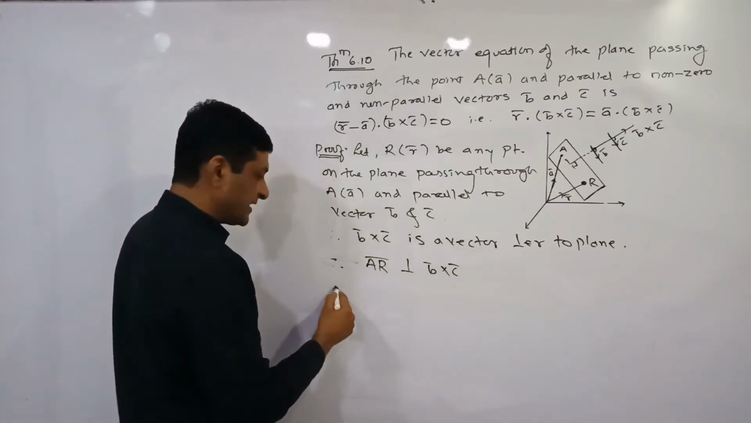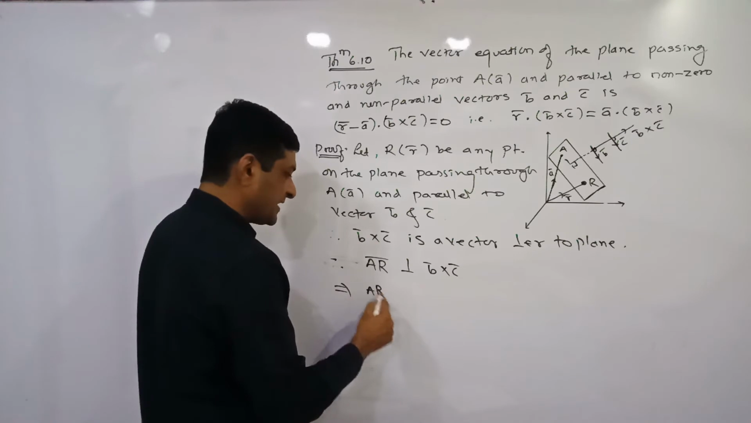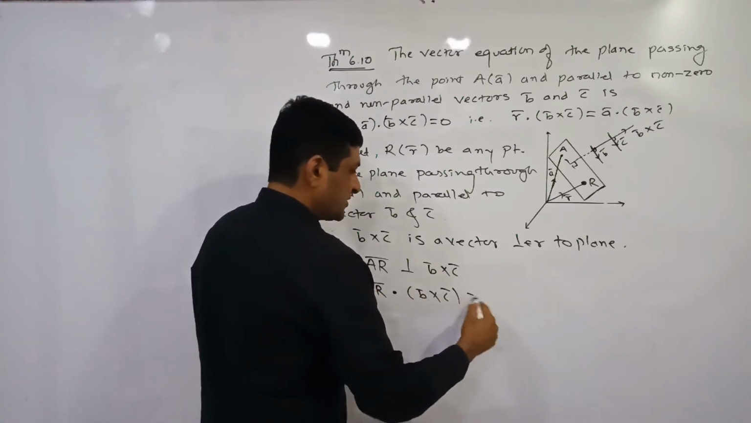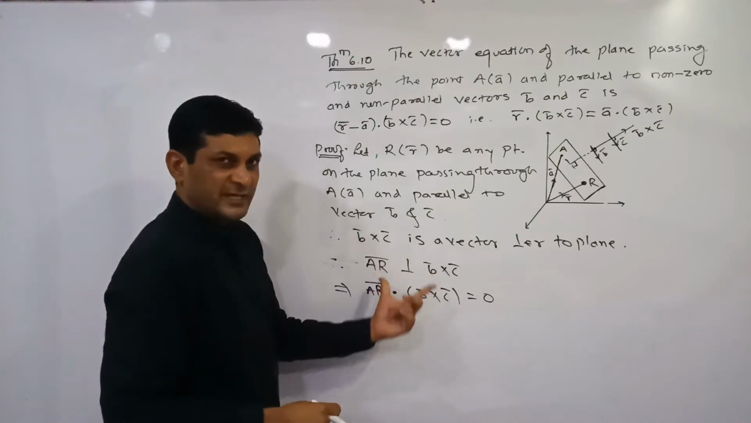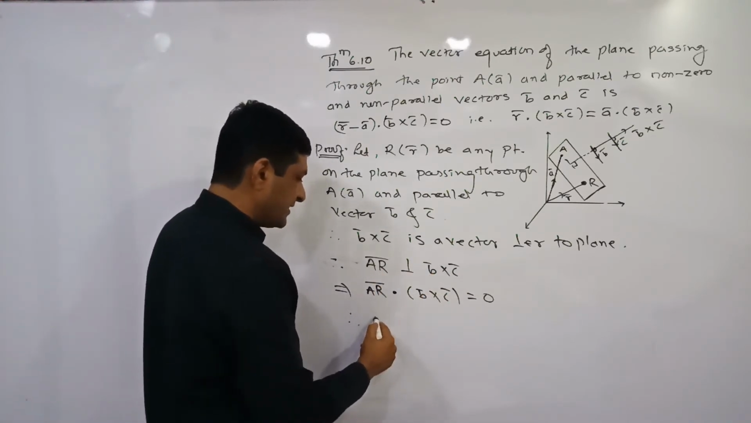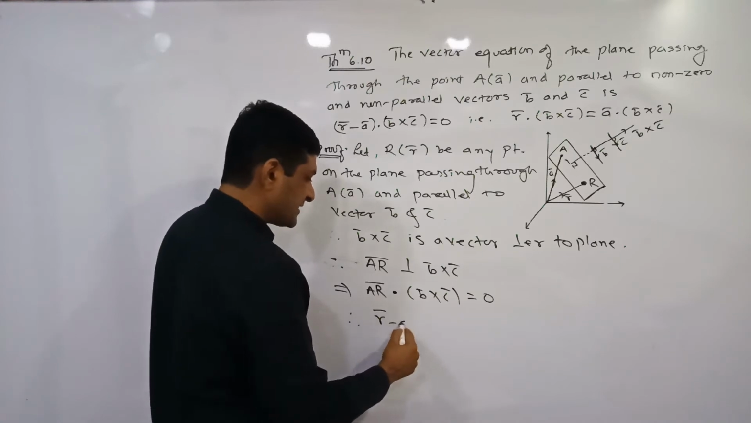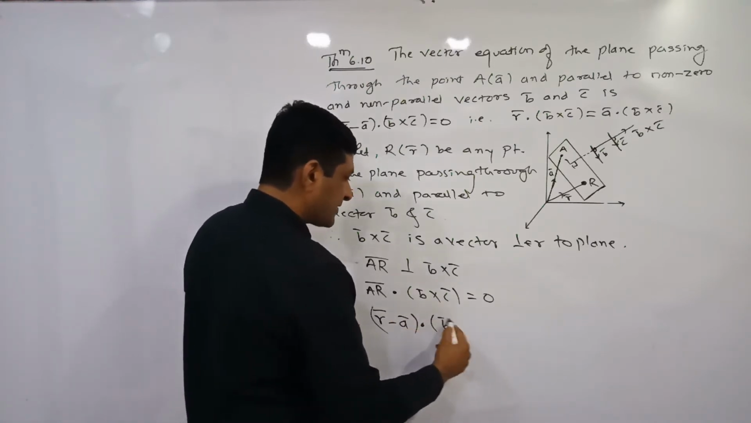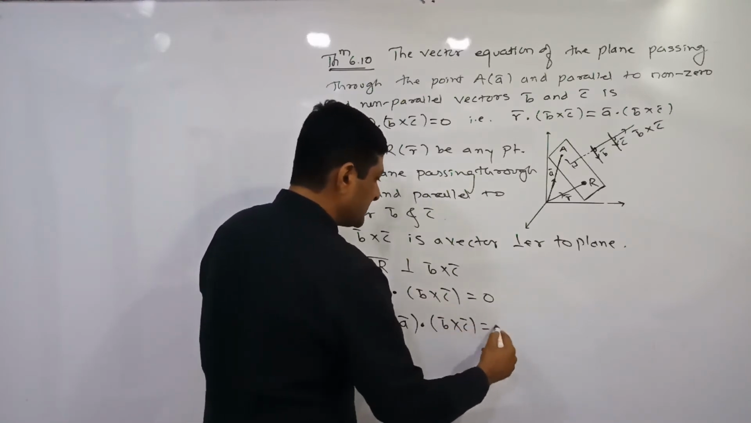Since these two vectors are perpendicular, their dot product will be equal to 0. We know that if two vectors are perpendicular, their dot product is 0. Therefore AR bar in terms of position vectors can be written as r bar minus a bar, dot, keeping b bar cross c bar as it is, equal to 0.